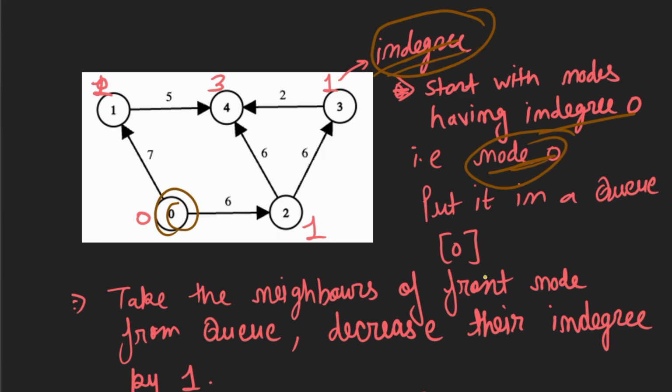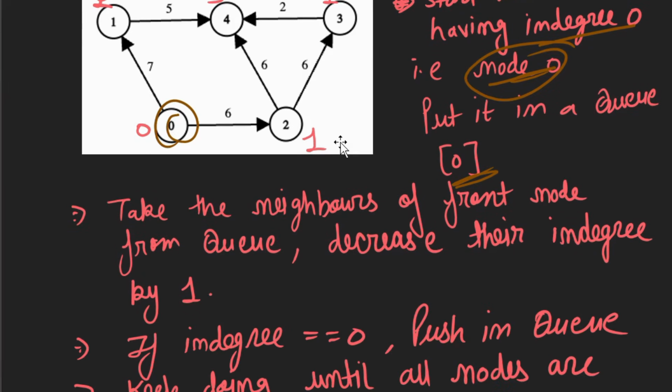So we put node 0 in a queue, then we take the front node from the queue and decrease their neighboring nodes' in-degree by 1. So first we take node 0 from the queue. What are the neighboring nodes? Neighboring node is 1 and neighboring node is 2.